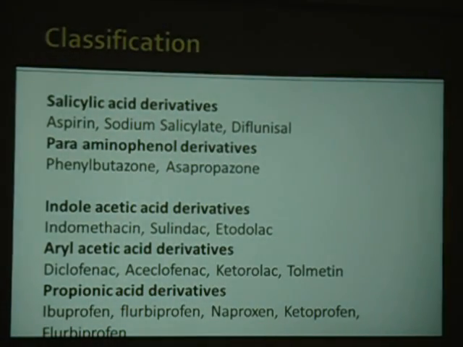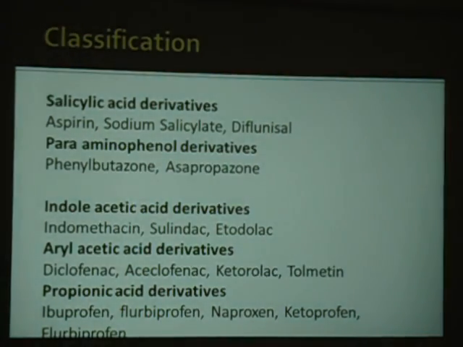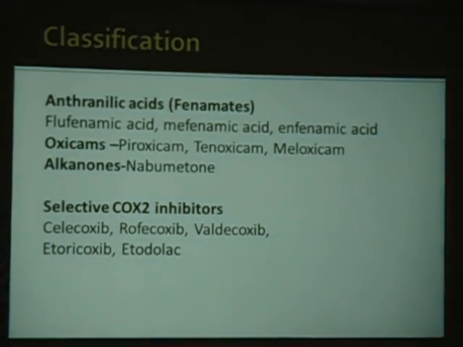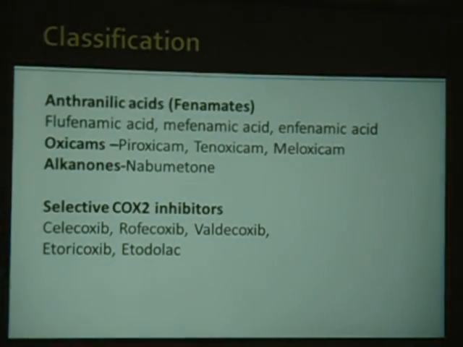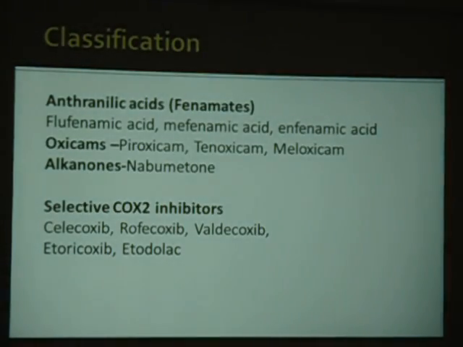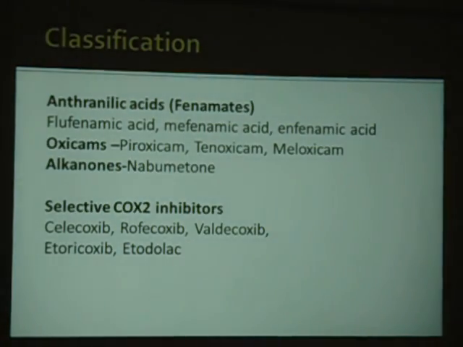Propionic acid derivatives such as ibuprofen, flurbiprofen, naproxen, ketoprofen, and that is it. We have anthranilic acid derivatives, that is fenamates: mefenamic acid, enfenamic acid. Oxicams: nowadays they are using piroxicam and meloxicam for patients who are allergic to diclofenac. Then selective COX-2 inhibitors, the newer drugs which are more costly: celecoxib, rofecoxib, valdecoxib, etoricoxib.